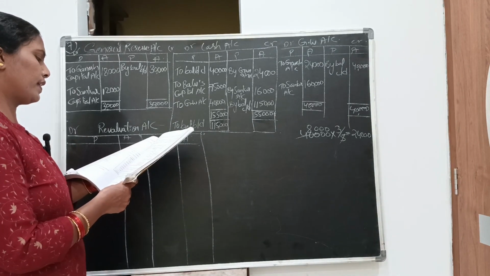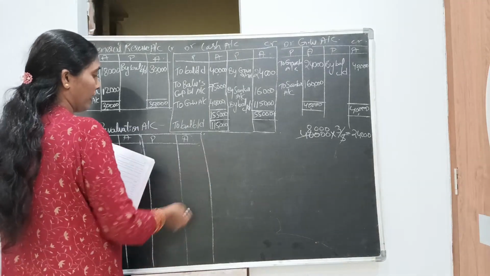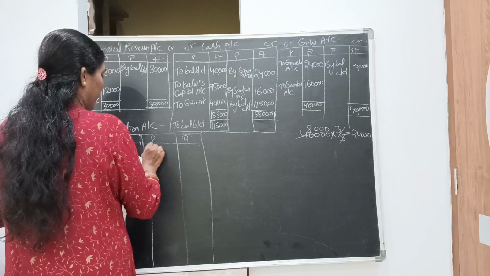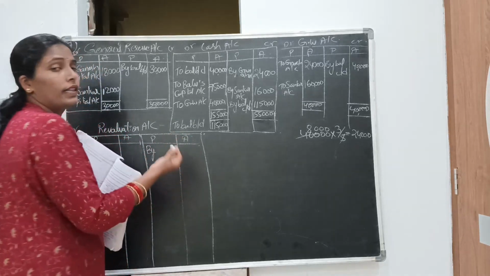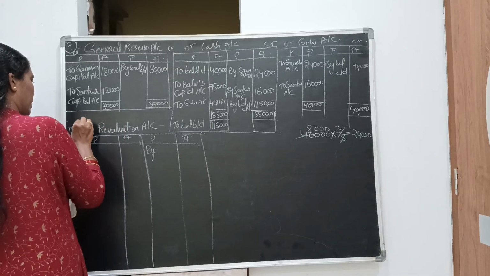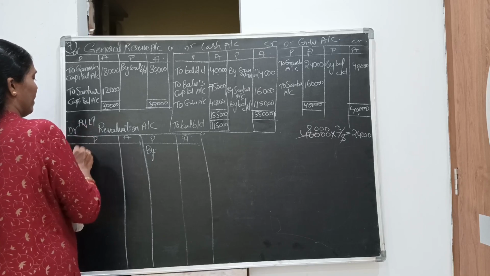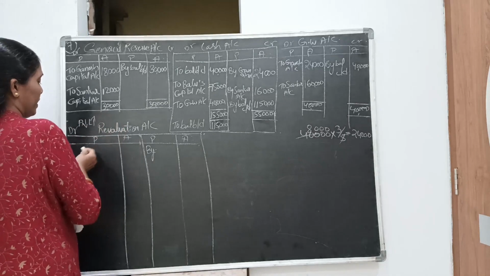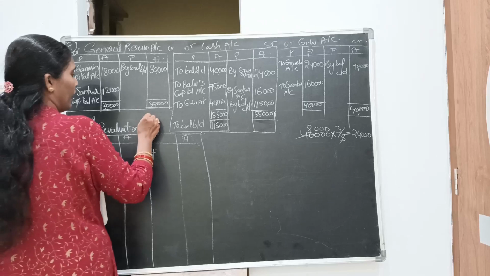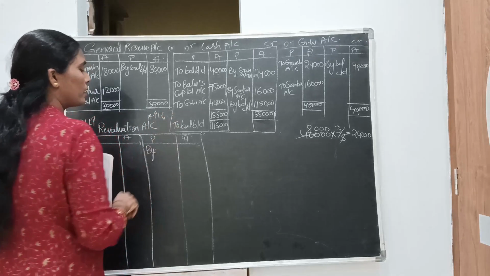Buildings are to be appreciated by 20%. So the value of the building is 1 lakh. Appreciation will always show on the credit side and depreciation on the debit side. In each and every problem I am writing this: if asset value is decreasing or liability value is increasing, we post on the debit side, and if asset value is increasing or liability is decreasing, we post on the credit side.